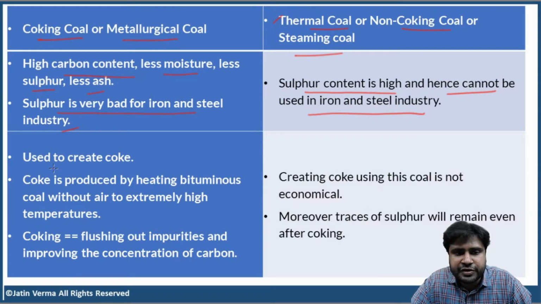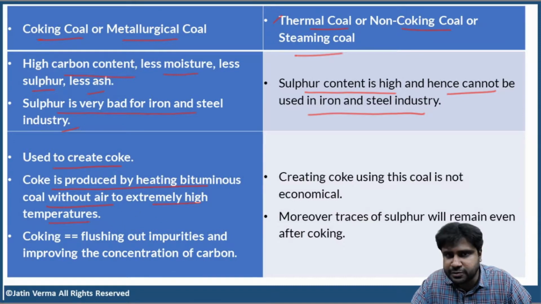Next, coking coal is used to create coke. Coke is produced by heating bituminous coal without air to extremely high temperatures, like pyrolysis basically. Coking is flushing out impurities and improving the concentration of carbon. Okay, but we cannot do that with thermal coal that is found in India. Yes, thermal coal is also bituminous and coking coal is also bituminous. But the type of coal that is found in India contains a lot of sulfur. So it is not suitable for creating coke.